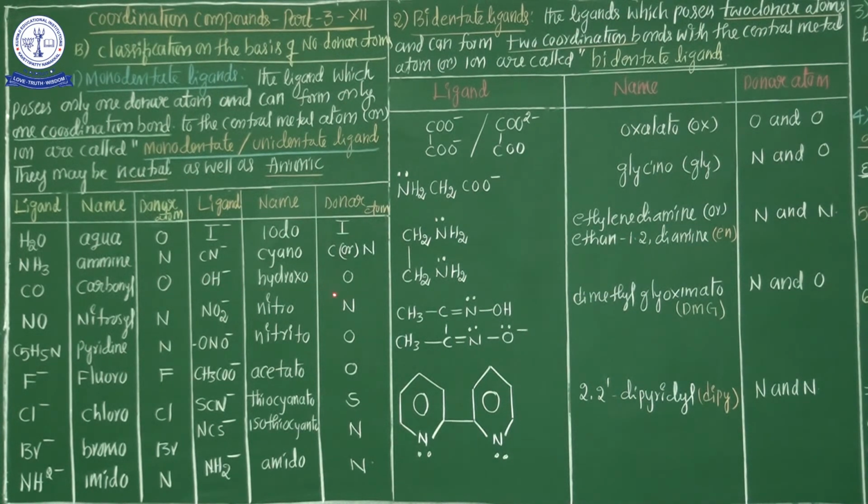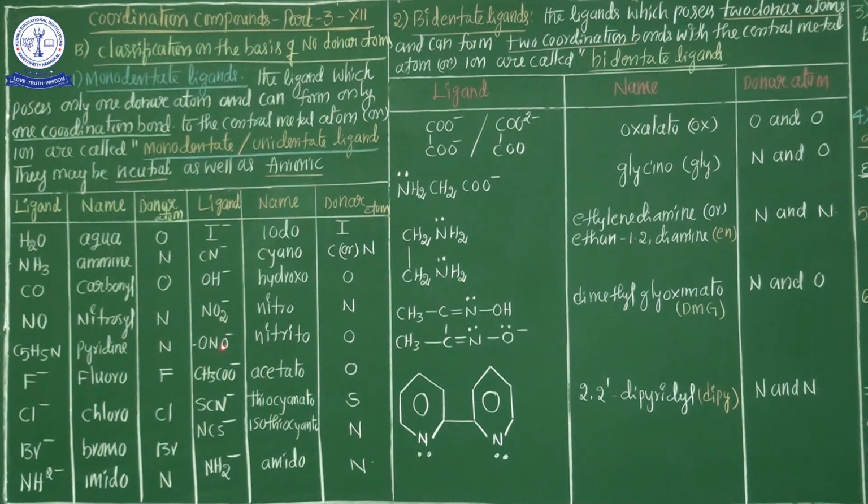Next, OH minus, hydroxo, and the donor atom is oxygen. In the hydroxo, only one donor atom is there. That's why OH minus is considered a monodentate ligand. And the next one, NO2 minus. This name is nitro and the donor atom is nitrogen.